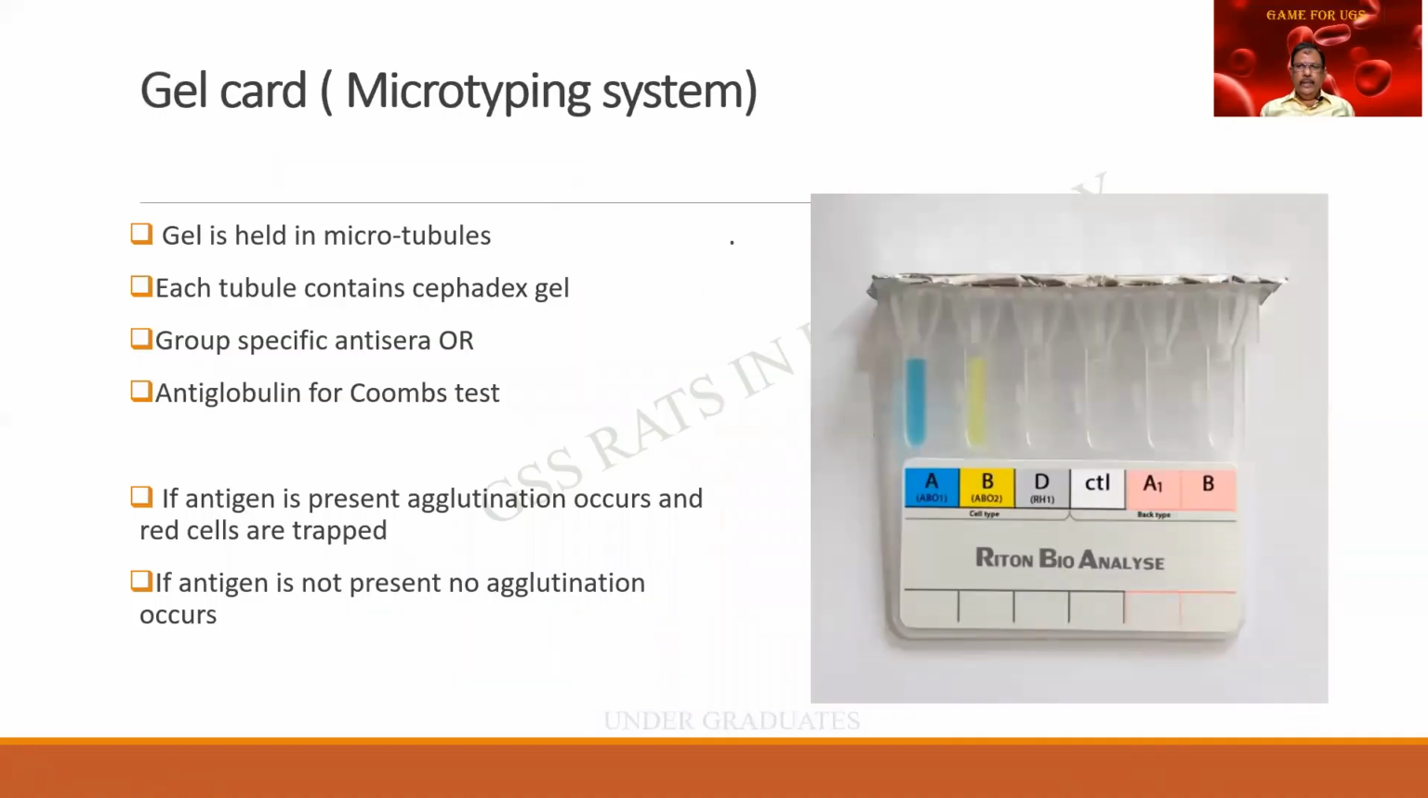The third method will be the gel card method. Here, the next picture also I'll be showing, so don't get worried. The gel is filled in microtubules, and each tubule will contain what is called a Sephadex gel. And there will be the group specific antisera, or it can be used for the Coombs test as well. And this is the gel pack that is present for the agglutination. So what happens if the antigen is present? Agglutination occurs. If there is no antigen, no agglutination occurs. If you people can write this much, it is more than enough.